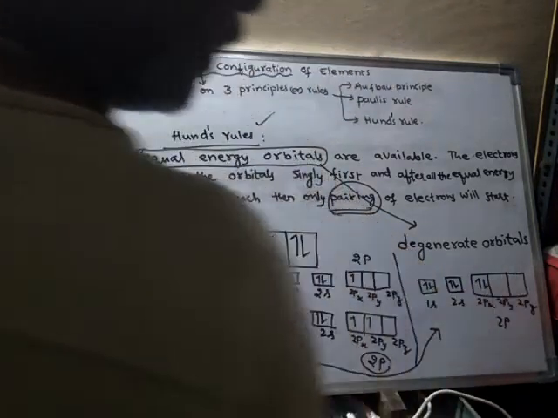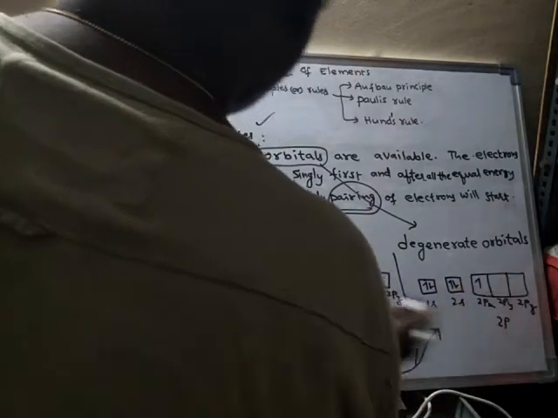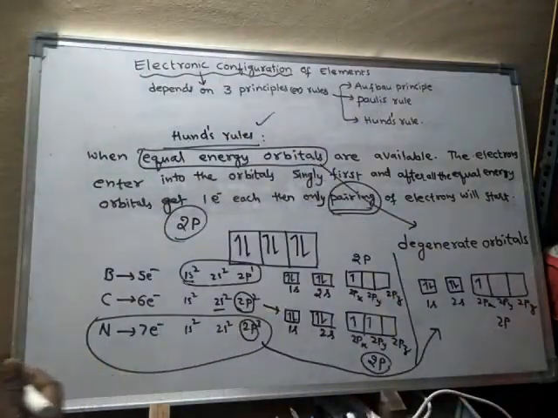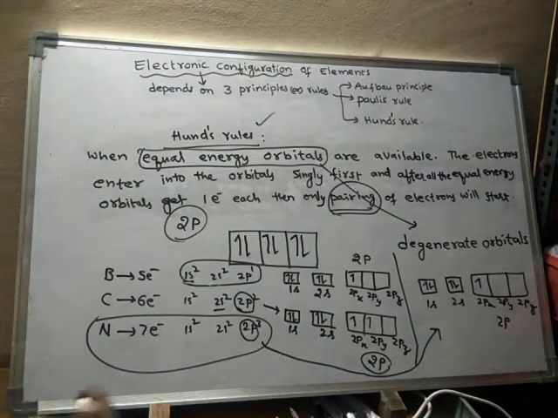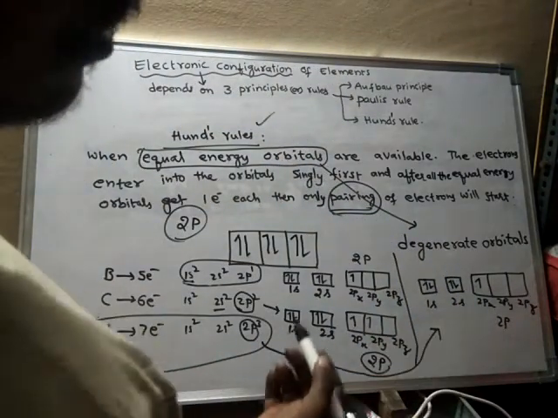So the first electron will enter here, the second electron does not enter like this, because by following Hund's rule, when equal energy orbitals are available, single electrons will enter into these orbitals singly first. That means 1 electron here and another electron here, and the third electron into the third orbital.